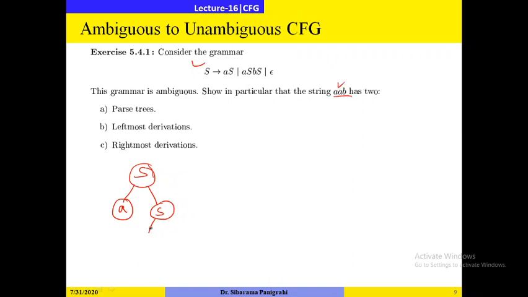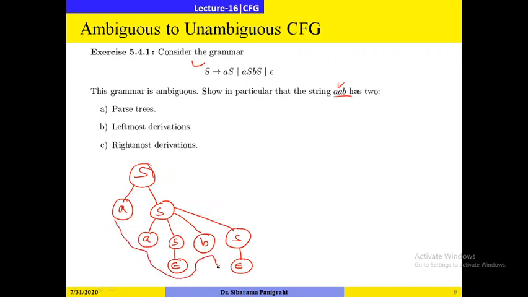Okay, so then here let me apply AS, B, S, then let me apply S gives to epsilon, S gives to epsilon. So what is the yield of this derivation tree? A, B, and the rest of the things are epsilon. Epsilon means zero length string. So here you have got A, B.